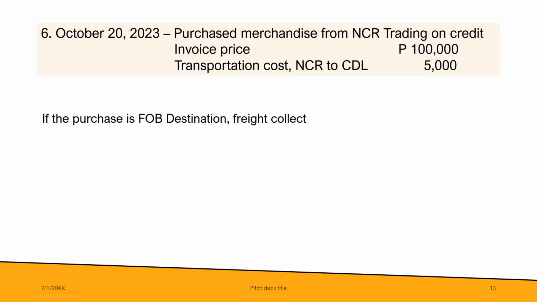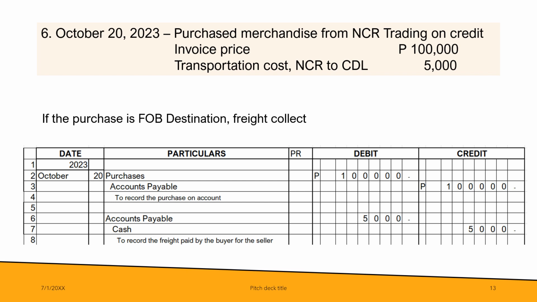Okay, next scenario, FOB destination. We learned that in FOB destination, it's the seller who should shoulder the transportation cost, and freight collect means it's the buyer who pays the shipper, but the transportation cost should be shouldered by the seller. So how do we prepare an entry for that? In the books of the purchaser, or books of CDL, debit purchases 100,000 and credit accounts payable 100,000. Then another entry, debit accounts payable 5,000 and credit cash 5,000.